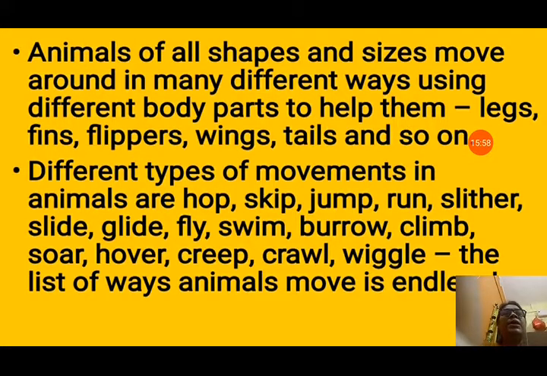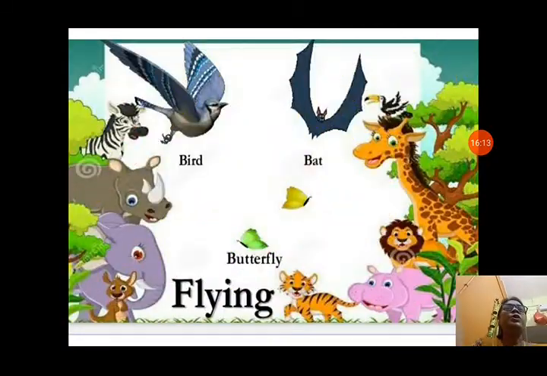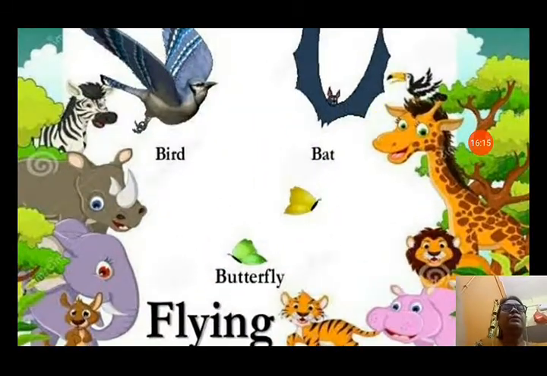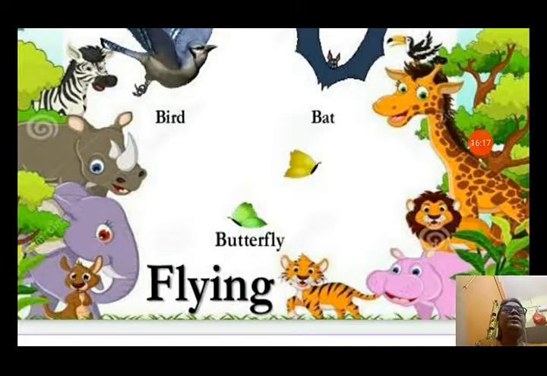Different types of movements in animals are hop, skip, jump, slither, slide, glide, fly, swim, burrow, climb, soar, hover, creep, crawl, wiggle. The list of ways animals move is endless. So many ways are there for the movement of animals. You can see birds, bats, and butterflies are animals that can fly.